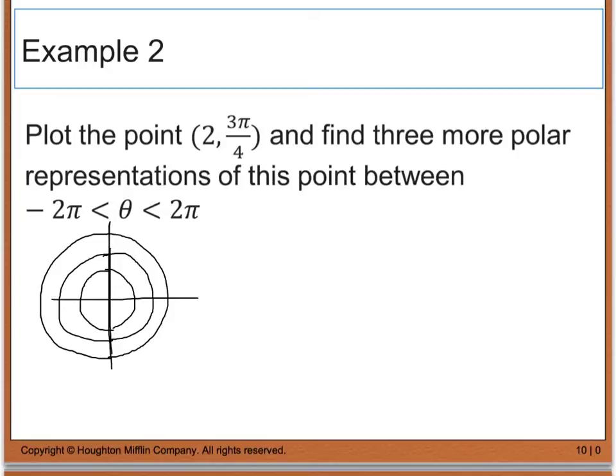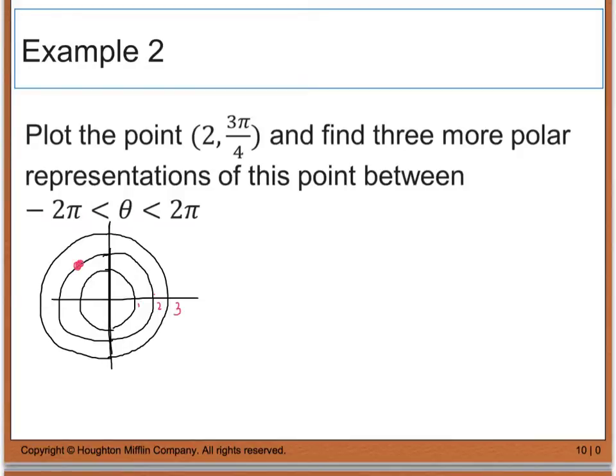So to plot the point 2, 3 pi over 4, the first thing I'm going to do is go out to the second circle, which happens to be this circle right here, and we're going to assume that these are increments of 1. So maybe I'll label these 1, 2, and 3. And then I have to find 3 pi over 4. Well, if you recall, 3 pi over 4 is actually in the second quadrant and about halfway through.